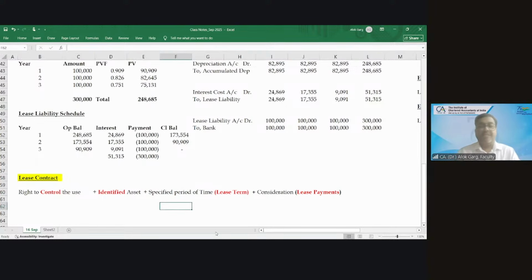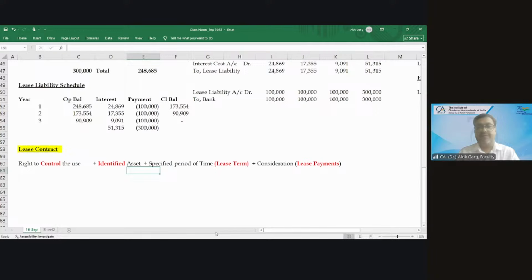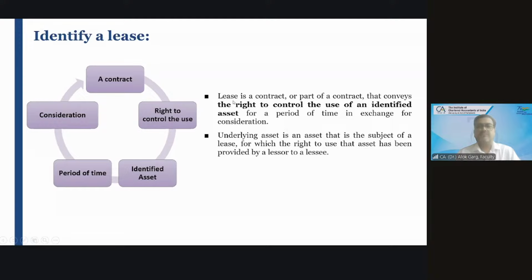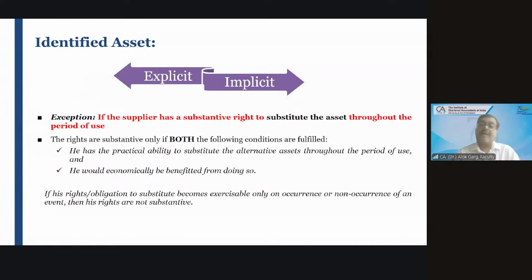So these are the four aspects we are covering in detail, one by one. I hope it is clear to all of you. I will start with the concept of identified asset. Friends, what is meant by identified asset?